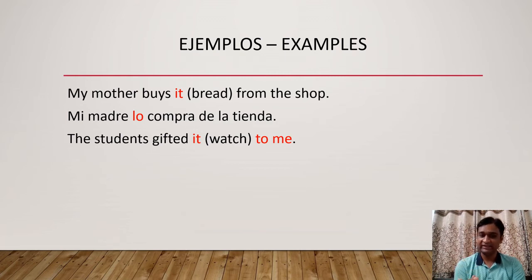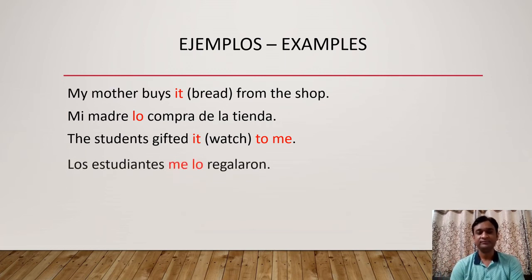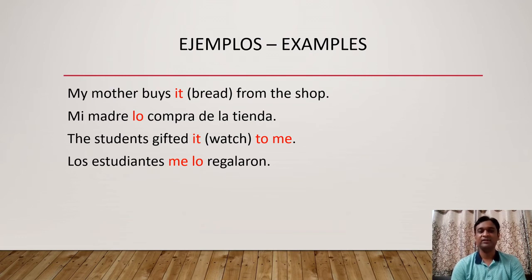So two pronouns are there, and what is the rule for the placement? Both the pronouns should be placed before the conjugation, and they can be attached after the infinitive verbs. So let's try to solve. Los estudiantes me lo regalaron. So here regalaron is the verb conjugation. So before regalaron we have to write me and lo. So what is the order? First we have to write the indirect object pronoun and then we have to write the direct object pronoun.